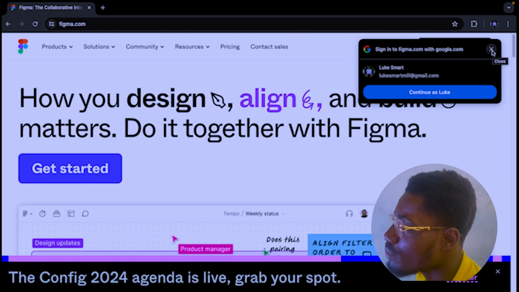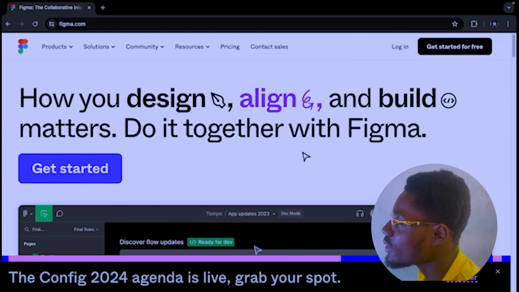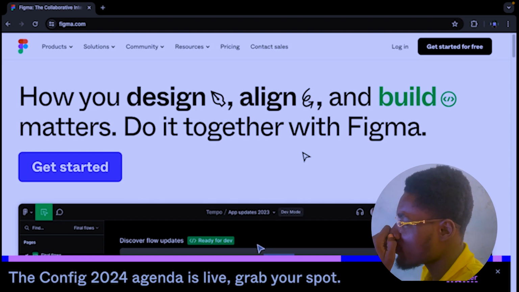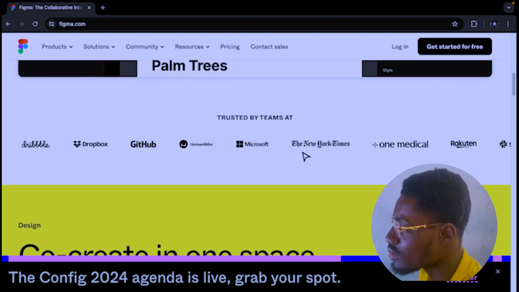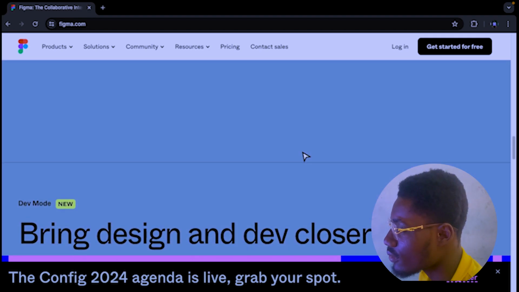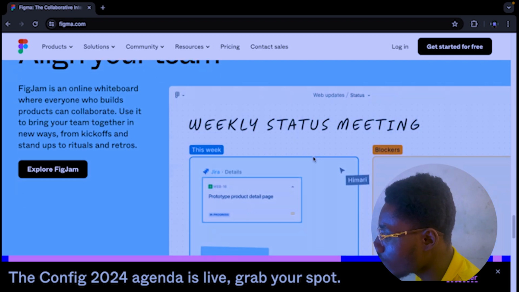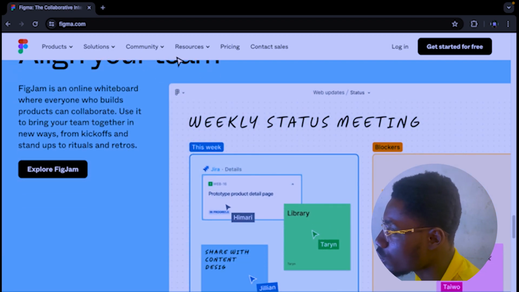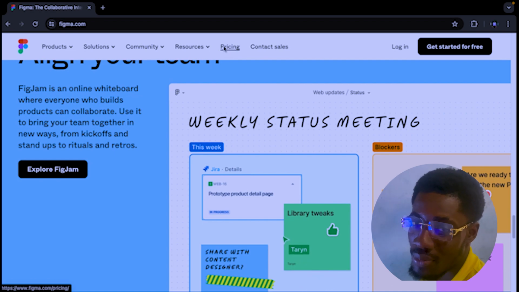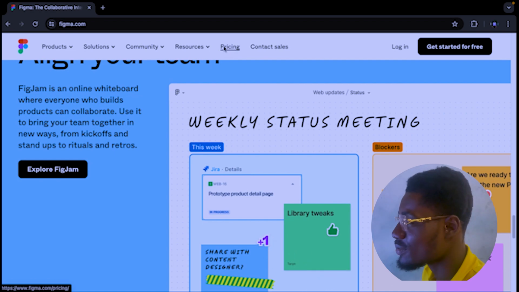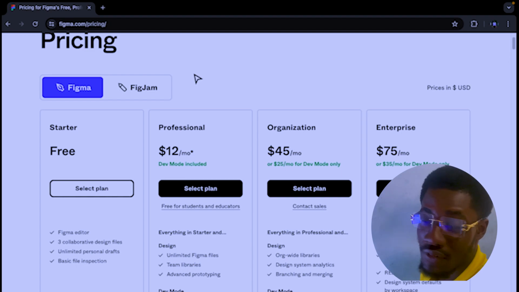So let's go to the pricing. This is what you get when you sign into Figma. This is their whole page for you. So let's go in for the pricing page. You can use it for free, but it has some limits also. So this is the pricing page for Figma.